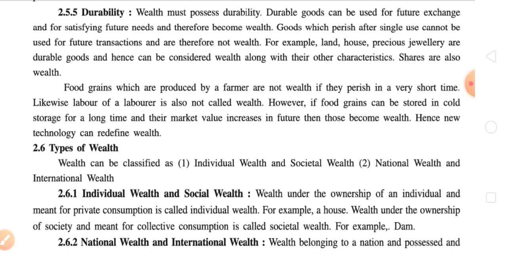But that is not the case, as energy and capacity are natural phenomena and we cannot store them for a longer period of time. So, as food grains produced by a farmer are not wealth, in the same way the labor of a laborer is also not wealth, because it cannot be stored for a longer period of time. Again, here we are discussing the point of durability. Both of these items, whether food grains or labor, are not durable and are not capable of exchange in future needs. That's why they do not become wealth.